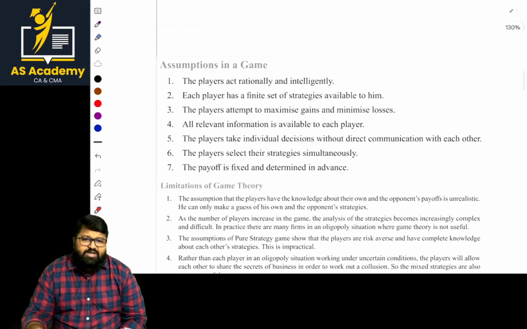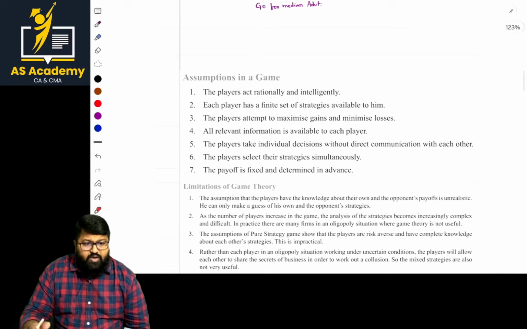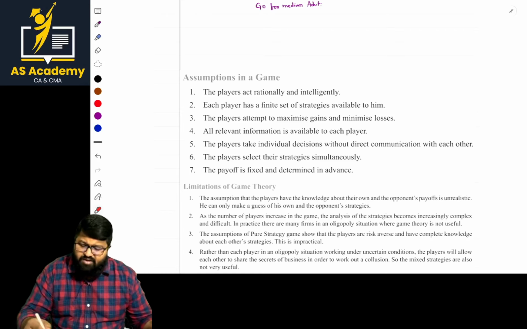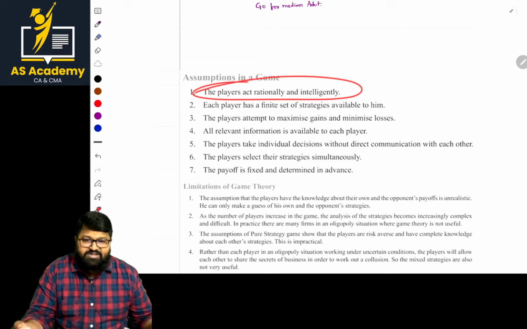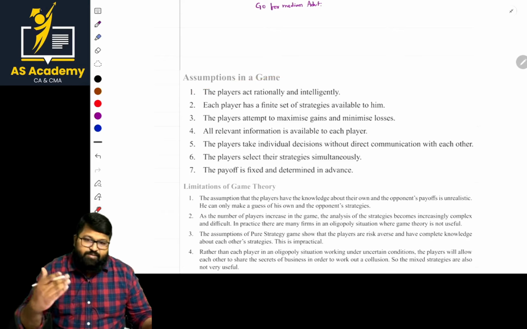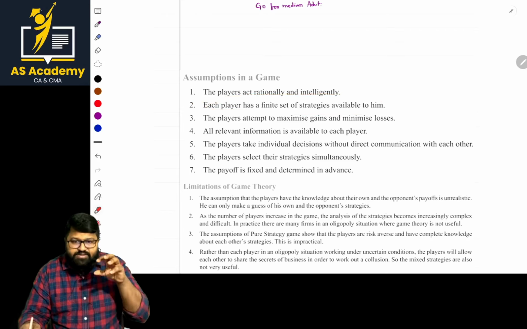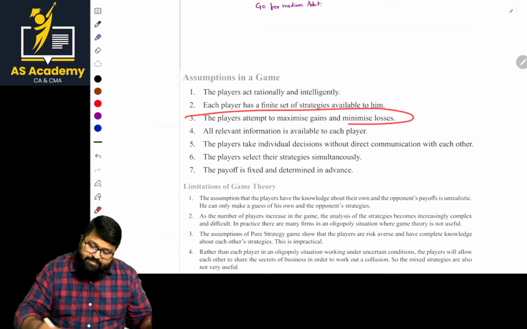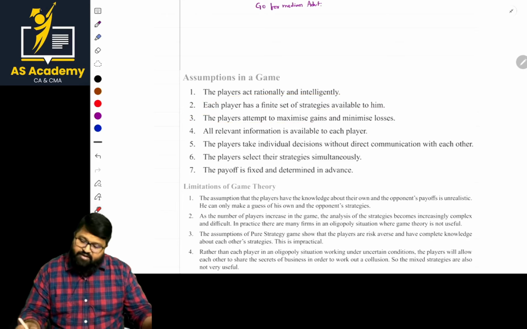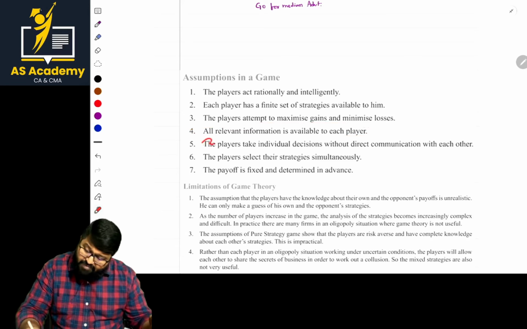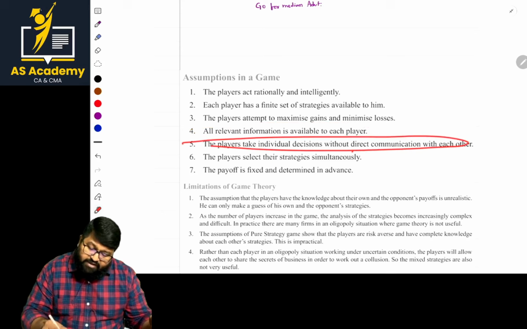So these are the theory parts, sir. These theory parts are very, very important. You go through these theory parts, you can expect a question from this part. So the players have a rational thought. The player acts rationally and intelligently. Not only you are intelligent, the other player is also intelligent. Each player has a finite set of strategies. Everyone has some limited number of strategies. Players attempt to maximize gain and minimize losses. All relevant information is available to each player. Everyone has information. Players take individual decisions without direct communication.